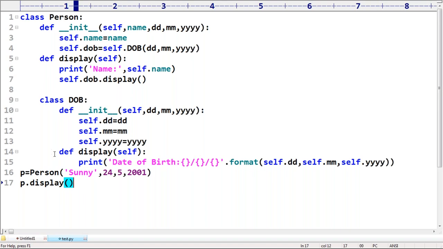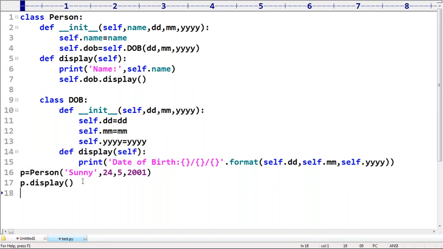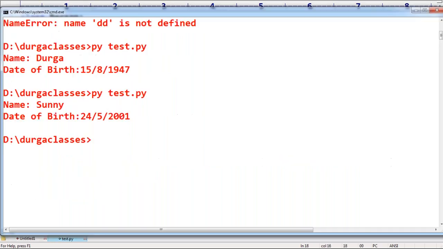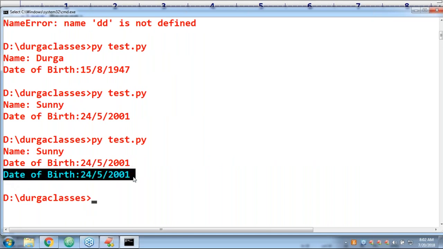Now, sir, I want to call this display method. Very simple, this display method directly: p.dob.display. p is already a person, and every person has a dob variable which is pointing to the inner class object. So again I'm calling the person's dob object's display method. What answer are you going to get by default? Yes, perfectly. Date of birth is like this.